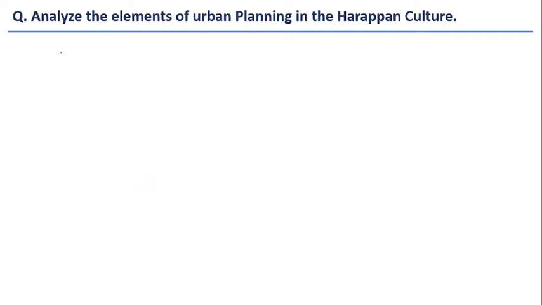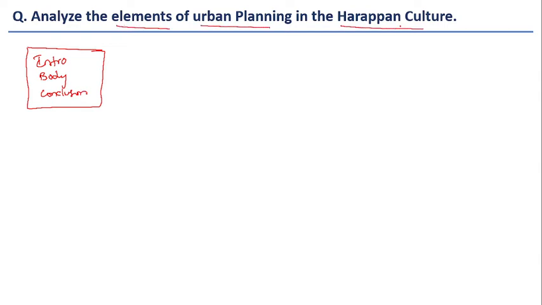How to write here? Here we are talking about how to write a mains answer. First it should have an introduction, then a body, and the conclusion. The simple introduction talks about the elements of urban planning in the Harappan culture. In the introduction you can say the urban planning feature is very unique for Harappan culture. There are various elements in Harappan culture, like religious, political and social elements, but the urban feature is very unique to the Harappan civilization. That you can highlight in the introduction.